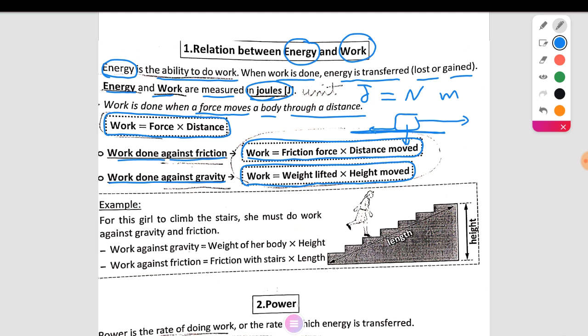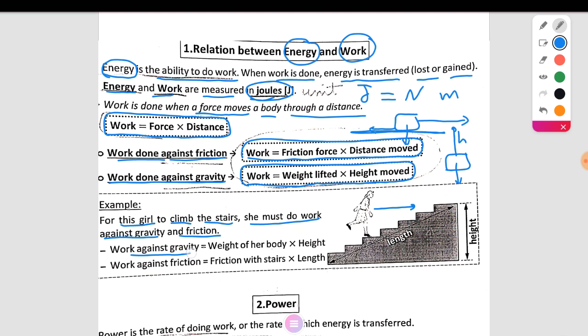Height moved: if this body has weight and is moved in this direction, this is the height moved, a distance covered vertically. Example: for this girl to climb the stairs, she must do work against gravity and friction.